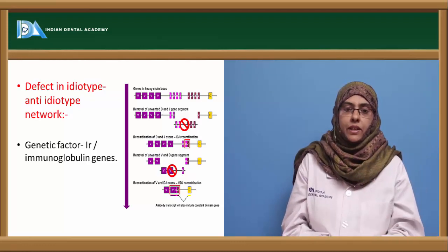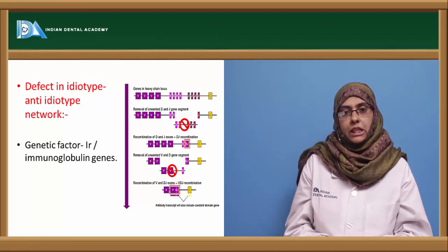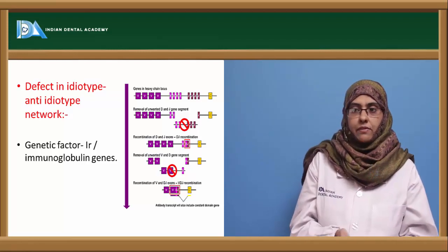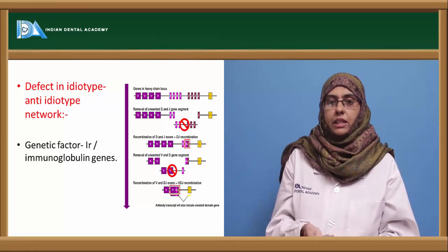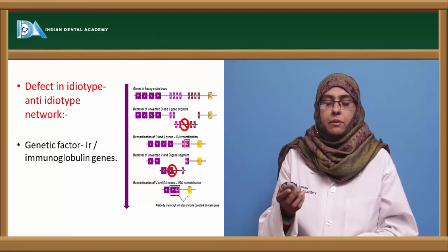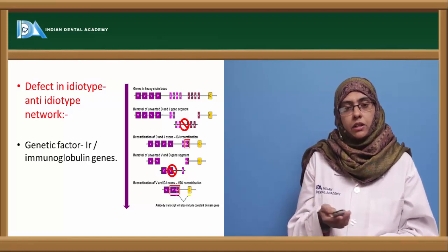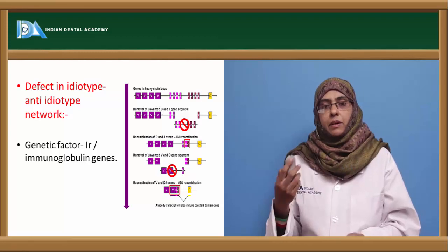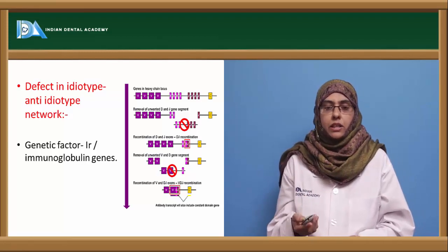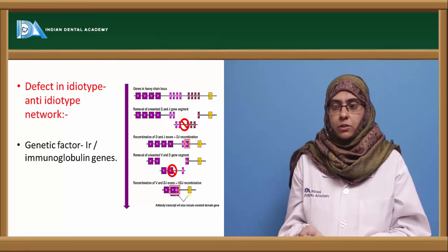So when there is a defect in these genes, you could see the production of autoantibodies that go and interact with the self antigen. So the proposed concept over here is a defect in the genetic character or the genetic basis of the individual. So this can also be taken into account as a genetic predisposition, where this character is inherited by generations together, who could see the formation of autoimmune disorders in the humans.